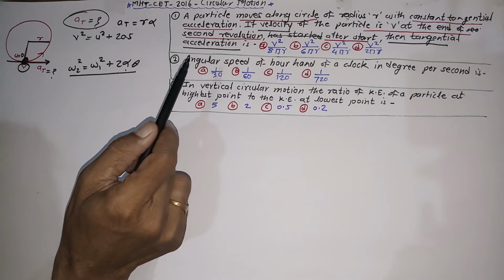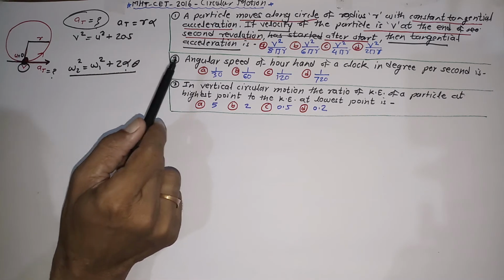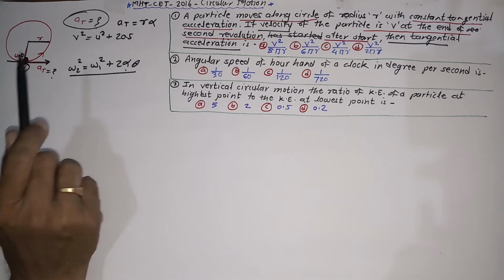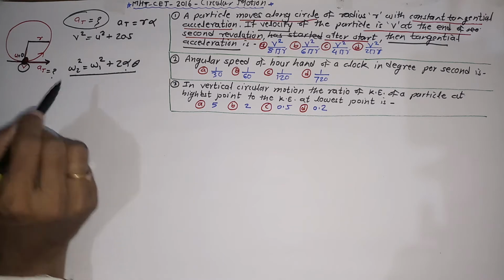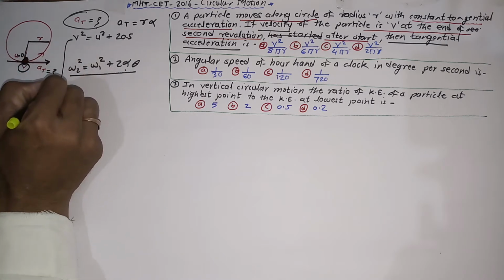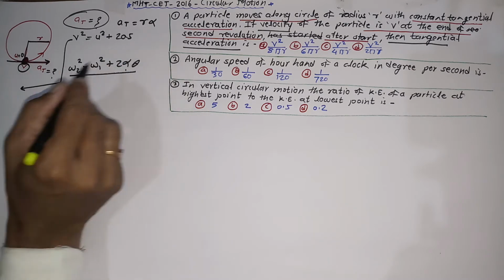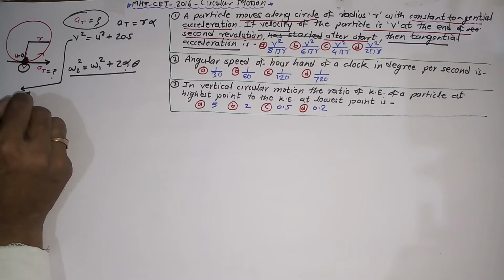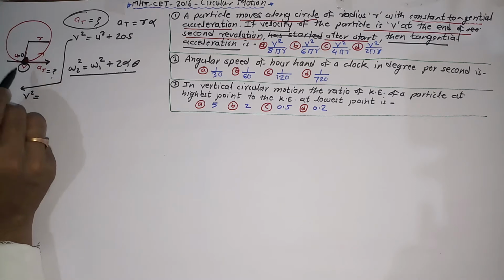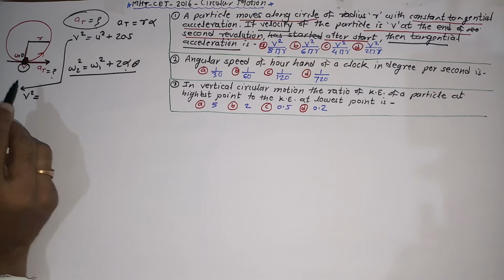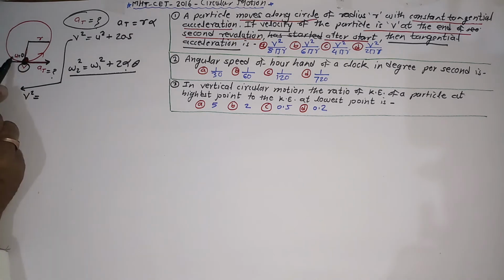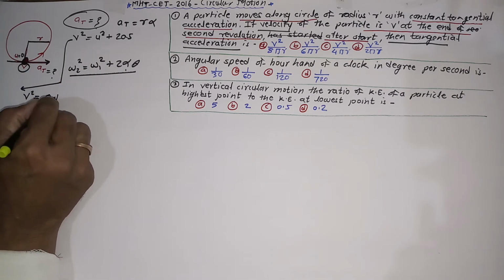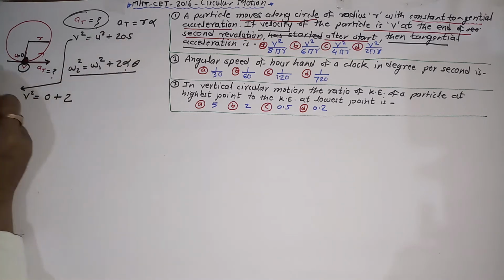You have to pause this video here and try to solve this problem by proper thinking. I hope you are doing that. Let me begin with the first expression to solve this problem. v square means final velocity square. v square is equal to u square, the initial velocity. As it is starting its motion, its initial velocity u equal to 0, so u square equal to 0, plus twice a. Here a is the tangential acceleration.